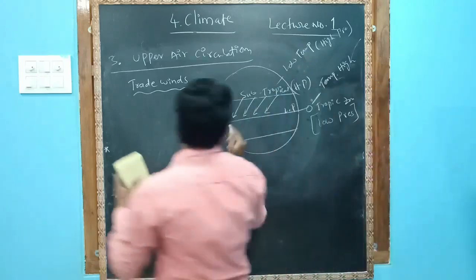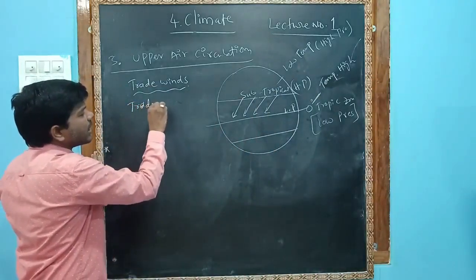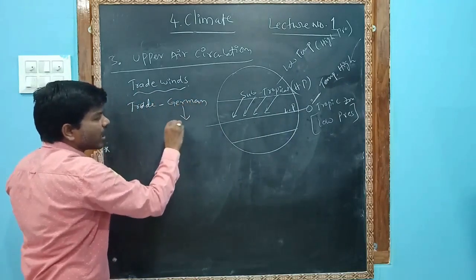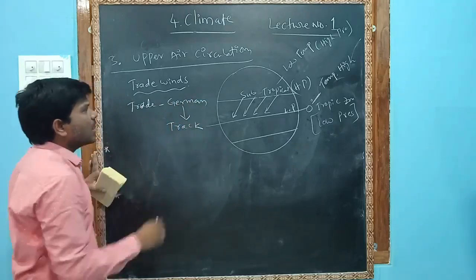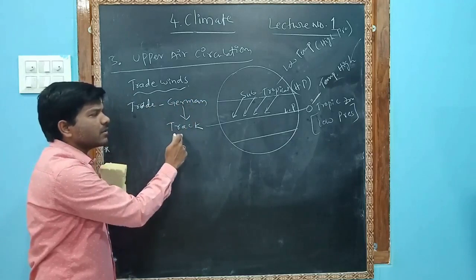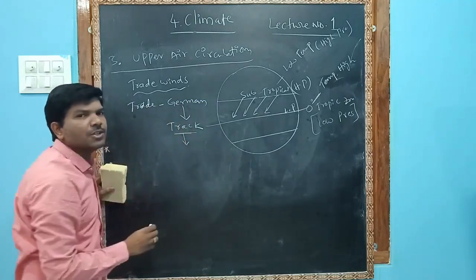The word trade is a German word. It was derived from the German word track. Track means continuous.